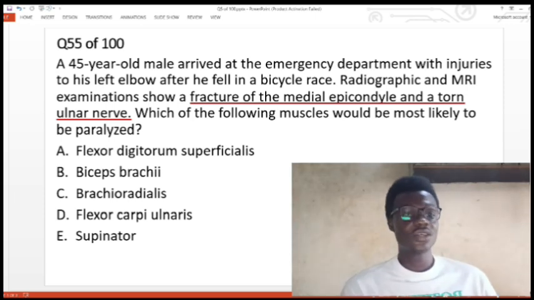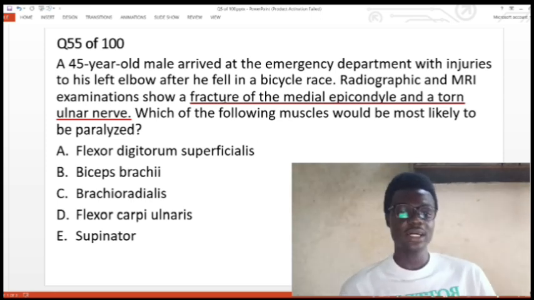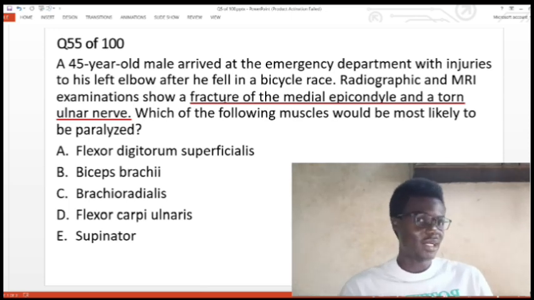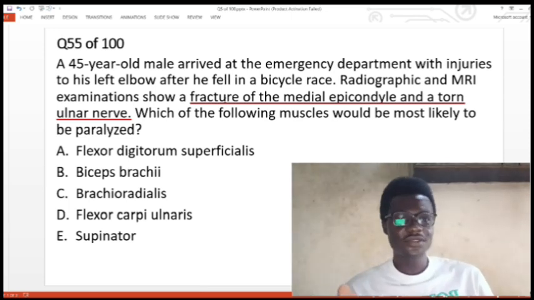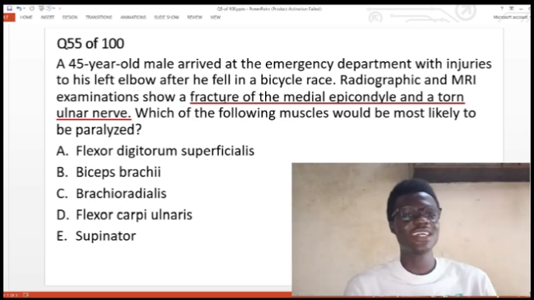This question has given itself away already. If the question wanted to be more tricky, it would have just told us that it is just a fracture of the medial epicondyle that they noticed, then which muscle would be paralyzed? Because you still have to find out the nerve that is directly related to the medial epicondyle. Although that would have still been very easy, but at least it would have been more dicey. But in this case, the question has given itself away.